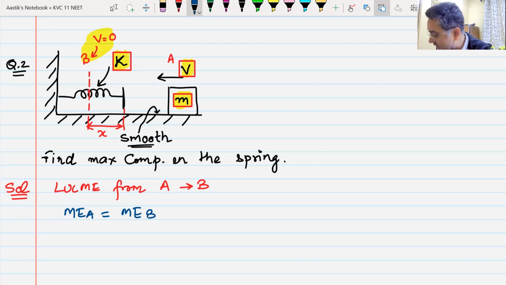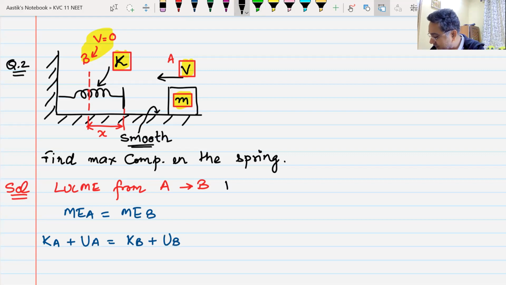Now, the mechanical energy at point A consists of kinetic energy at point A plus there are two potential energies at point A. One is the gravitational potential energy, which is 0. We understand this, flat surface. And one is the spring potential energy. So this UA is the spring potential energy. Mechanical energy at point B will be kinetic energy at point B plus the spring potential energy at point B.